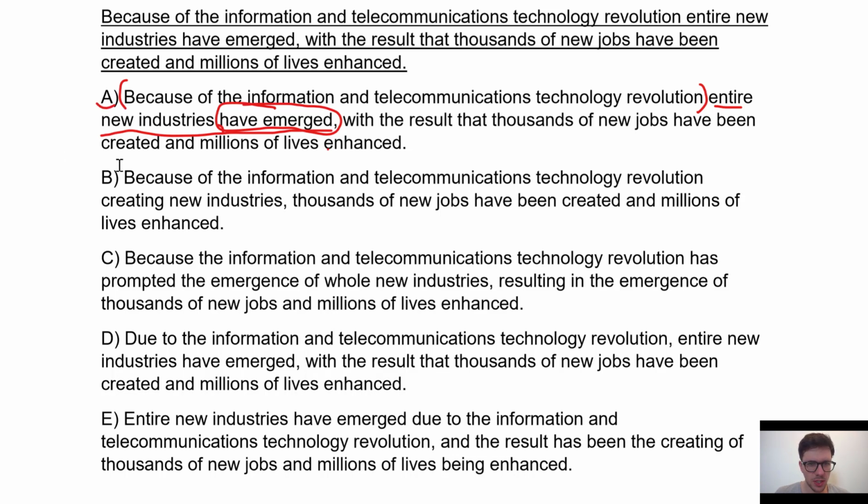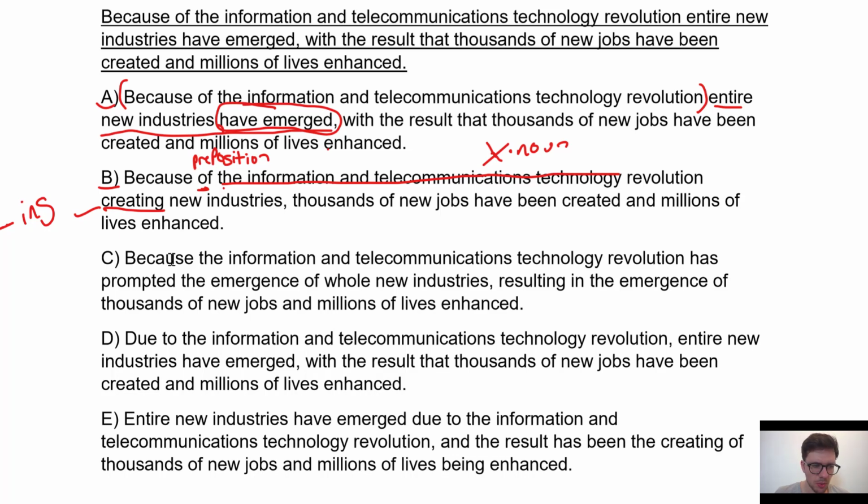So A is fine. B is talking about the gerund here, or at least it's an ing. What you should know here is that because of, or any preposition in general, the preposition is what's important. So we'll just forget all of this and call it because of X creating. X is just a replacement for a noun. So because of X creating new industries.